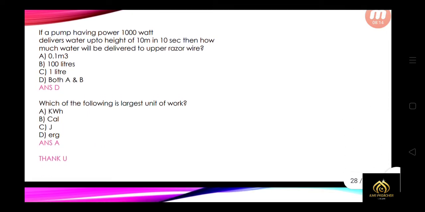If a pump having power 1000 watt delivers water up to a height of 10 meters in 10 seconds, then how much water will be delivered to the upper reservoir? So that is both A and B. Which of the following is the largest unit of work? So that is kilowatt hour. That is the largest unit of work.